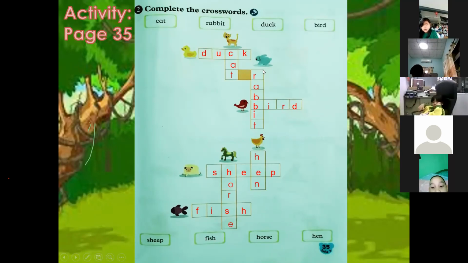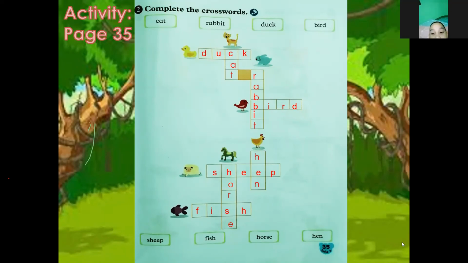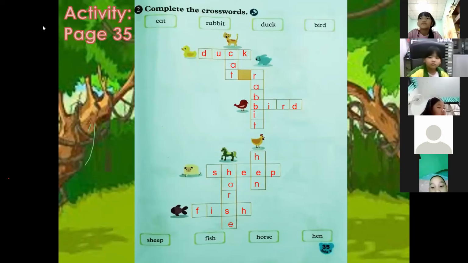Okay, so that's for exercise number 2 in page 35. So we have duck, cat, rabbit, bird, hen, sheep, horse, and fish. Okay, so very good, students. So are you finished? Yeah, finish. Okay, very good. Okay, so let's proceed to the last activity for today.